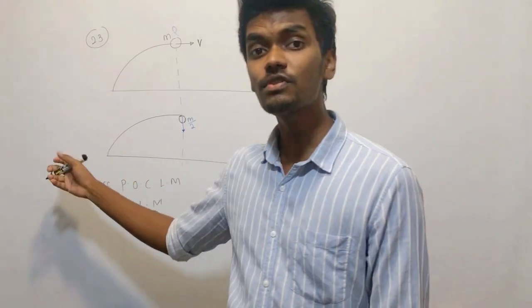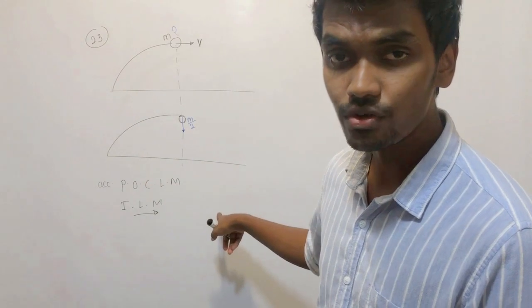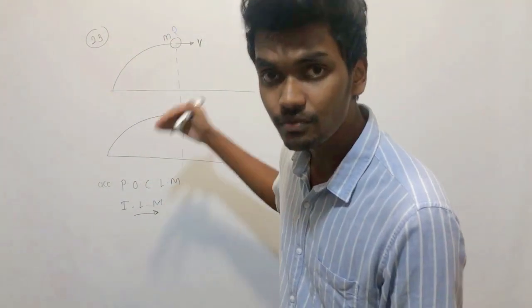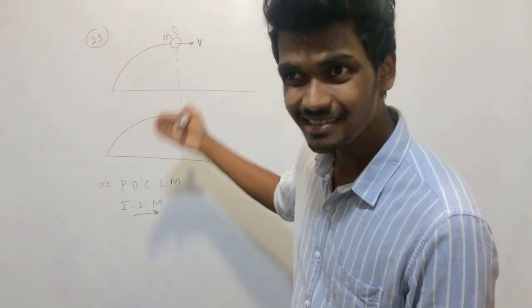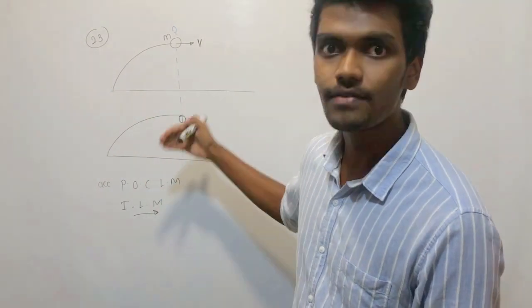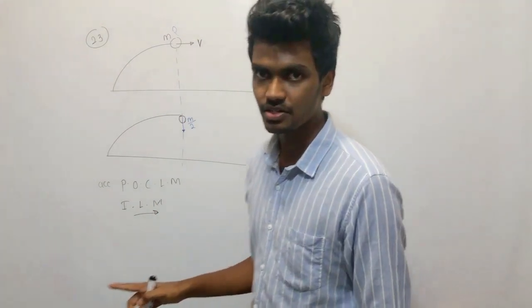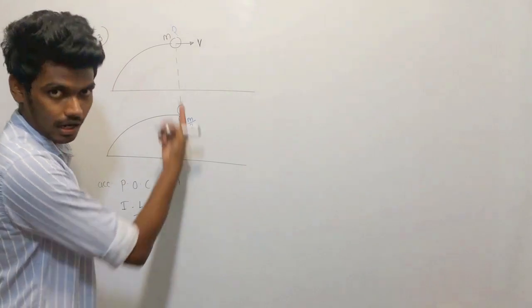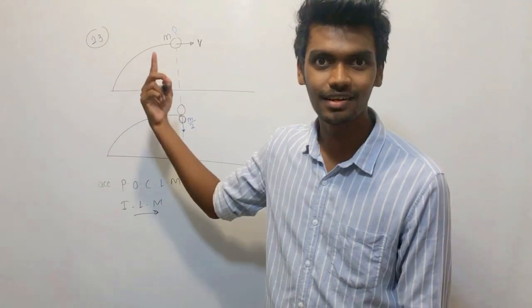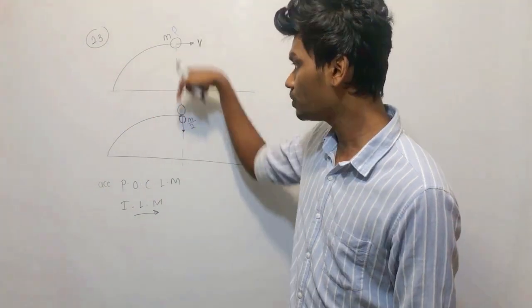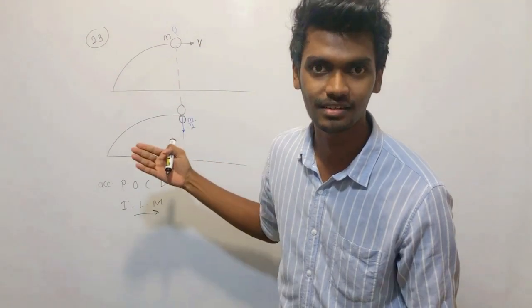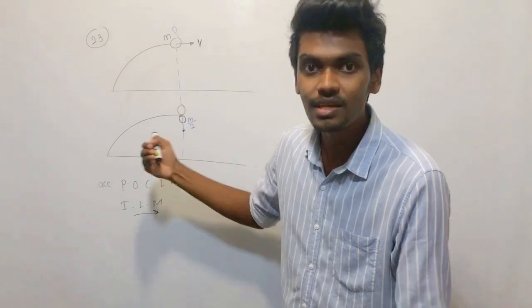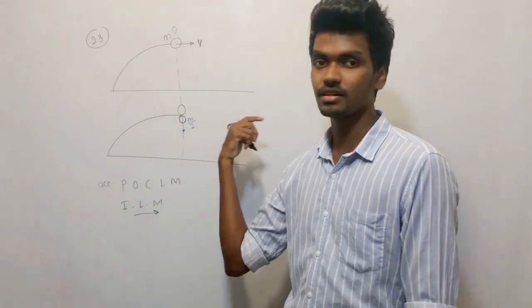If that was in the horizontal direction, then the resultant velocity of the two fragments after the explosion should also be in the same direction, but this one is moving downwards. So should the other particle move upward? If it moves only upward, upward and downward cancel out and there is no resultant. It can't be. There should be a resultant velocity in this direction.